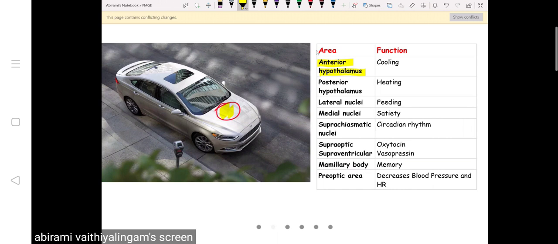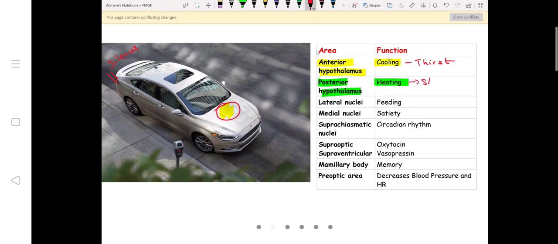So next is the posterior hypothalamus. What does posterior hypothalamus do? See, if you can imagine the car, posteriorly you have the silencer. What does silencer do? Silencer produces heat. So posterior hypothalamus produces heat in the body. How does it produce heat in the body? By shivering. When you shiver, all your muscles contract and produce lot of heat. That is the role of posterior hypothalamus.